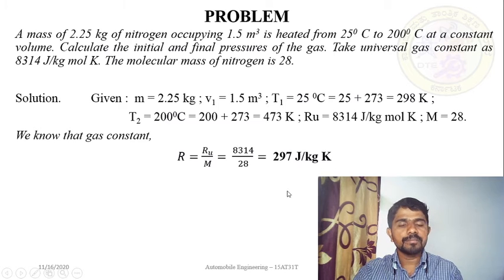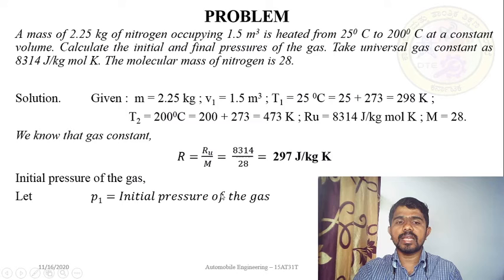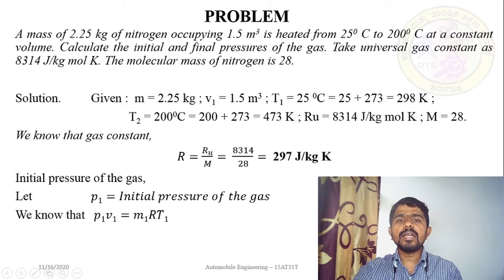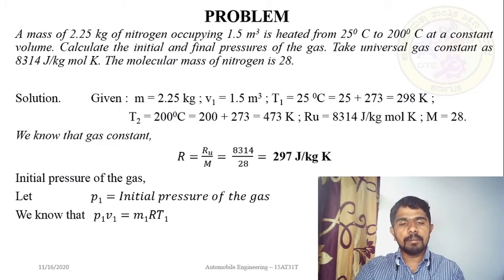Is that right? Yes. So now let us take the initial pressure of the gas, P1. To calculate this, I will write the characteristic gas equation. The characteristic gas equation is nothing but PV is equal to mRT. So I can write that equation for n number of states.